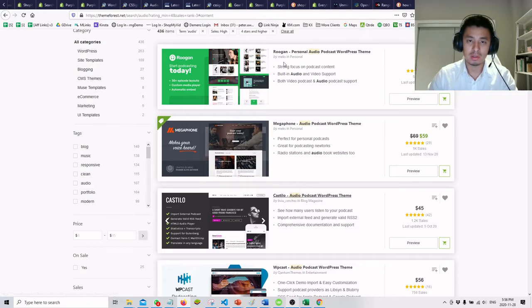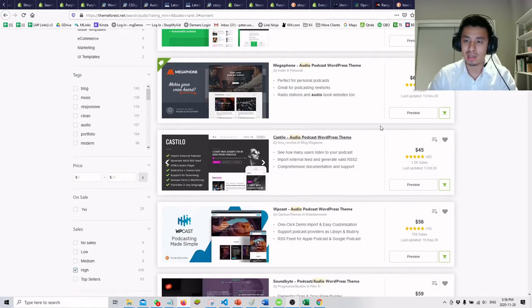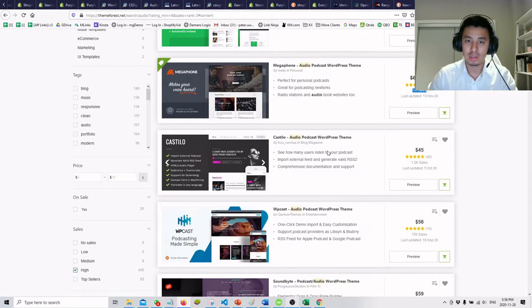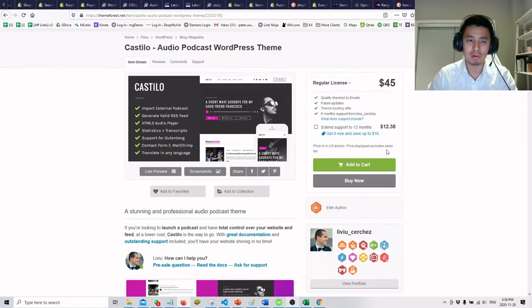So you go into it, look to see if it's exactly what your client needs, right? Look at the stars, look at the number of sales, but be careful. There's a lot of traps. So there's a trap coming right here. This is a trap because it is a great theme.